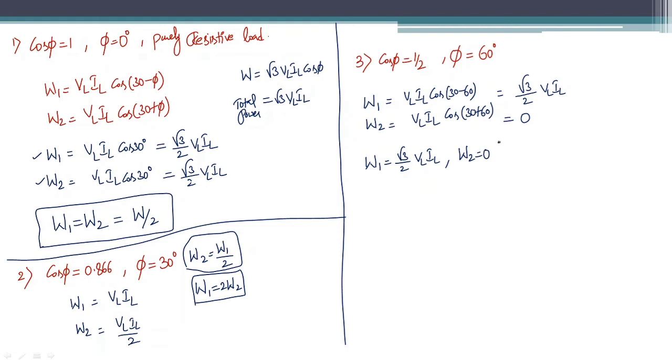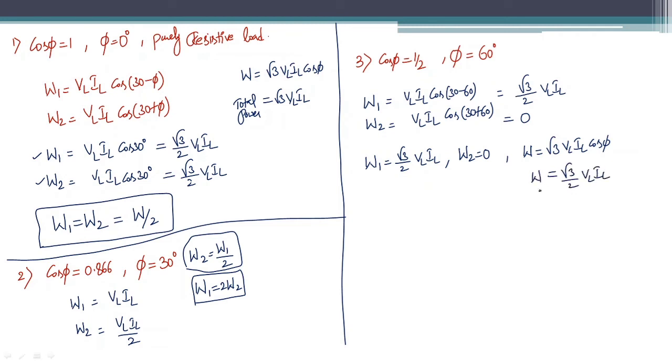What does it indicate? If one of the wattmeter readings is 0, let us see the total power. Total power W is equal to root 3 VL IL cos phi. And what is the power factor now? Cos phi is 1 by 2. So root 3 by 2 VL IL.